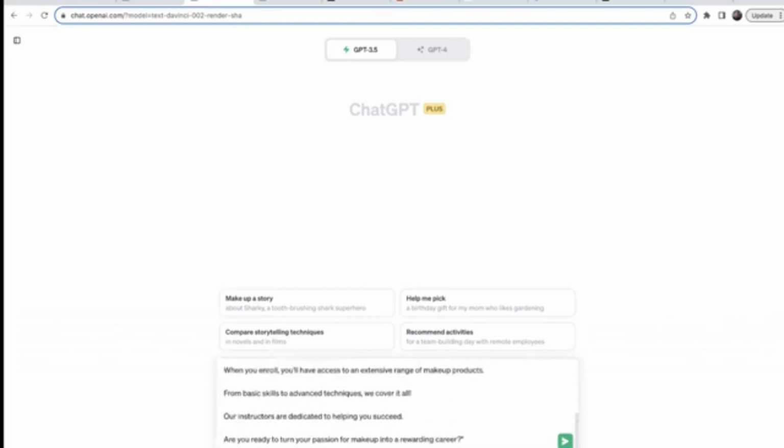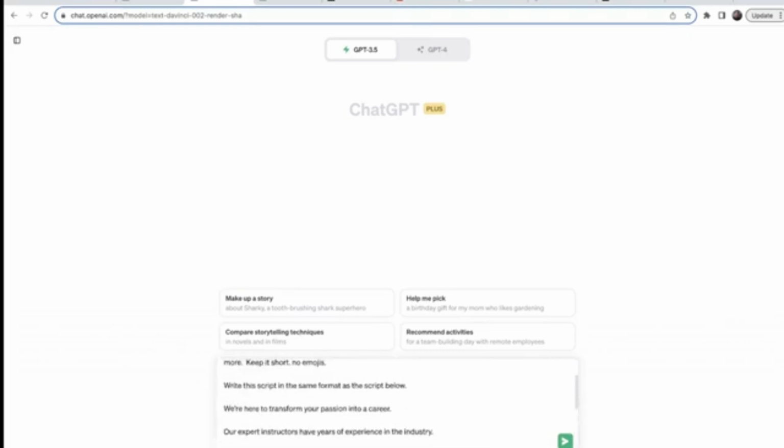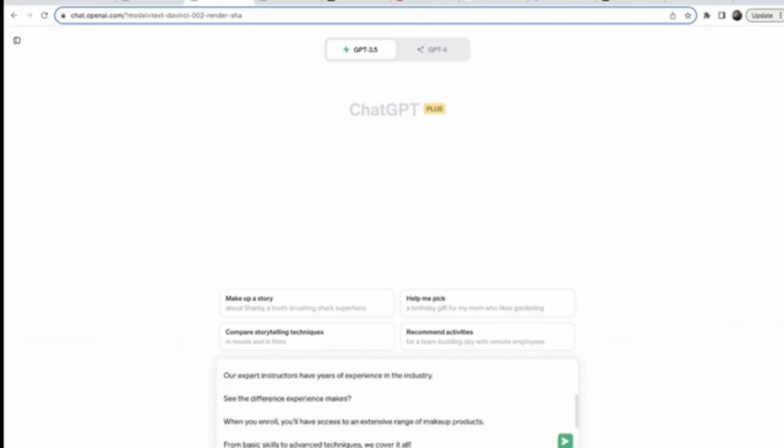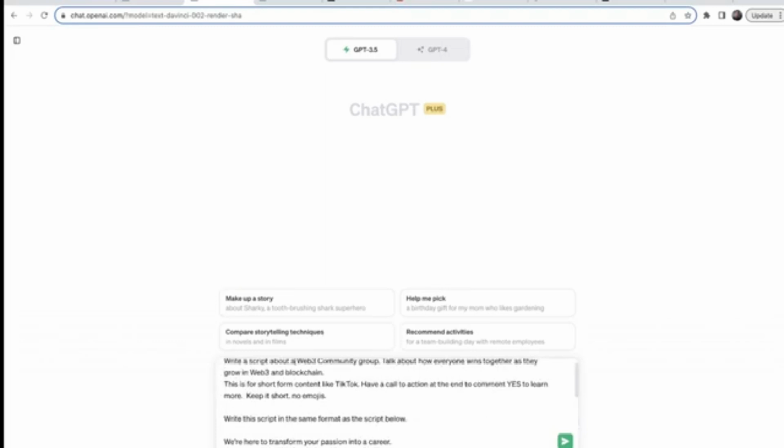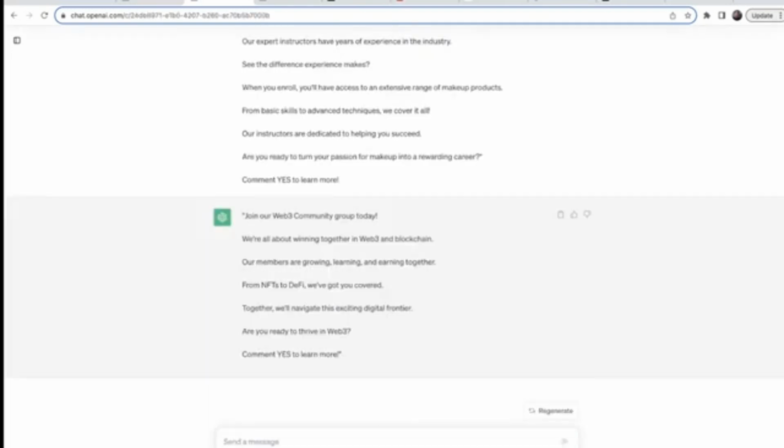And then I also have an example of a script that I've previously generated that I like the format of, and I paste that and I tell it to write the script in the same format as the script below. And this gives ChatGPT a little bit more context so you get the output that you want. So I'm going to hit enter, return, and just like that, I have a script ready to go.